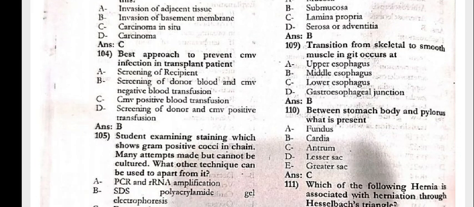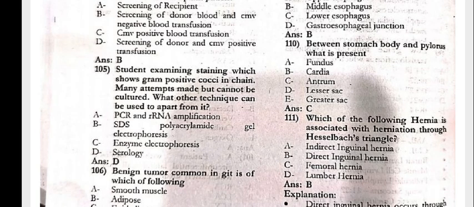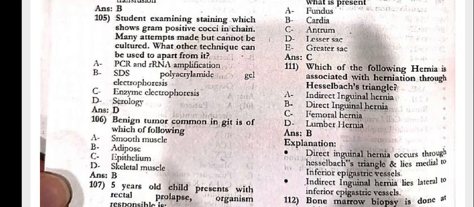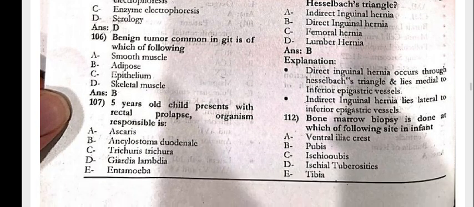Transition from skeletal to smooth muscle in the GIT occurs at the mid-esophagus. Between the stomach body and the pylorus, what is present? That is antrum. Which of the following hernias is associated with herniation through Hesselbach's triangle? That is a direct inguinal hernia.